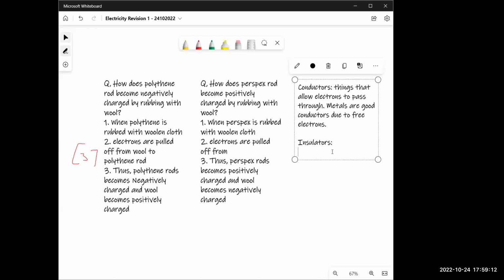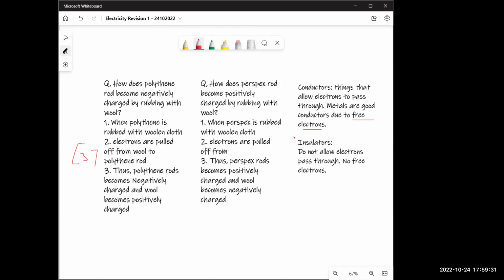Yes, sir. Now, insulators, let's just say, do not allow electrons to pass through. Why? Because no free electrons. It's easy, right? No free electrons or free electrons. If you have free electrons, you're a conductor.